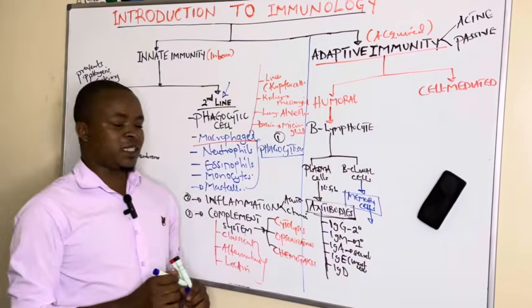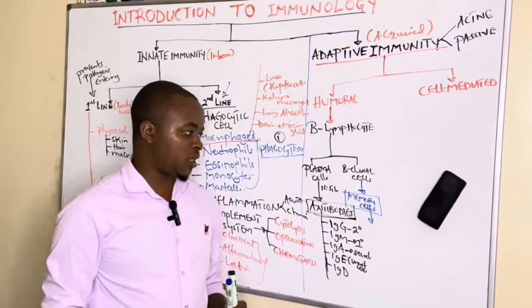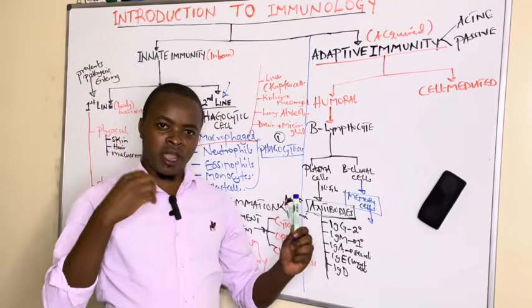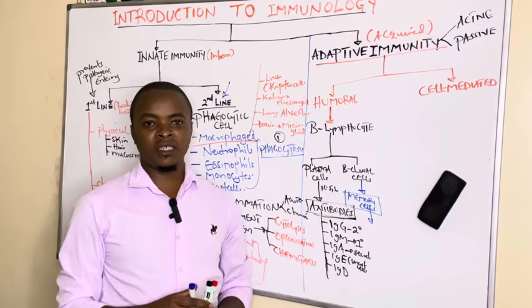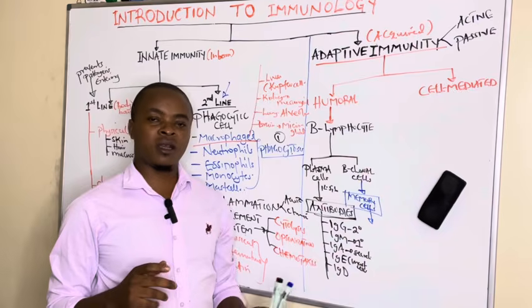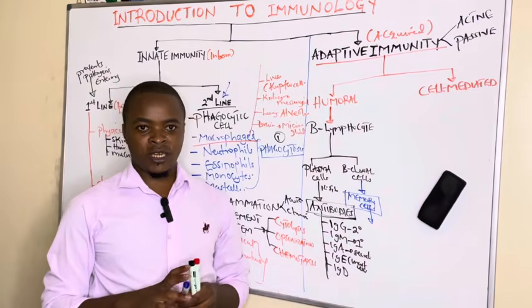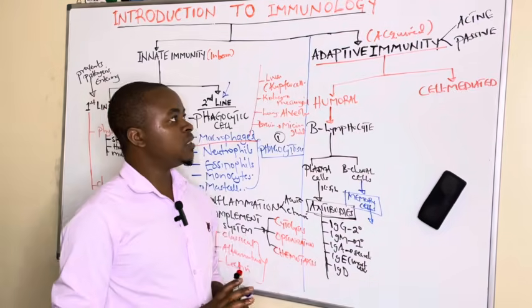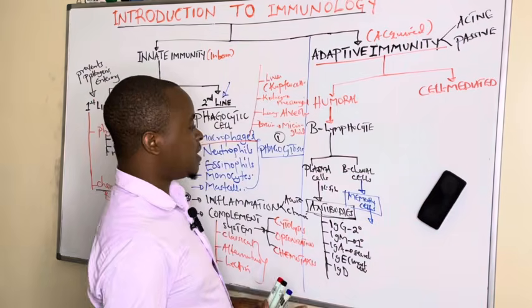In case of a second exposure, these memory cells will remind the body and fight immediately against this disease. That's why this is the hallmark of immunization, what we call active immunization, by giving vaccines.